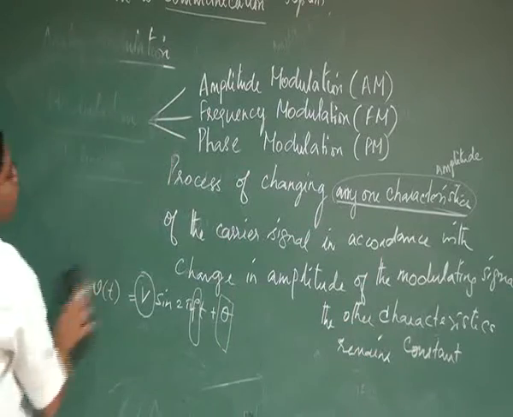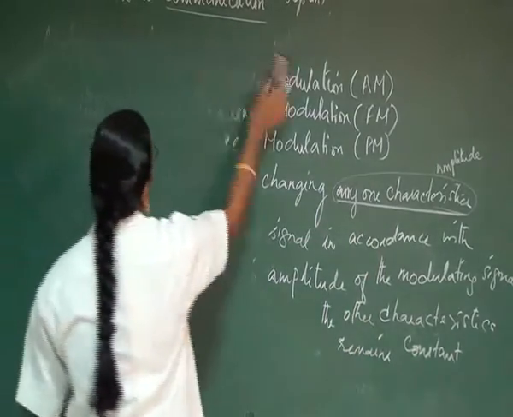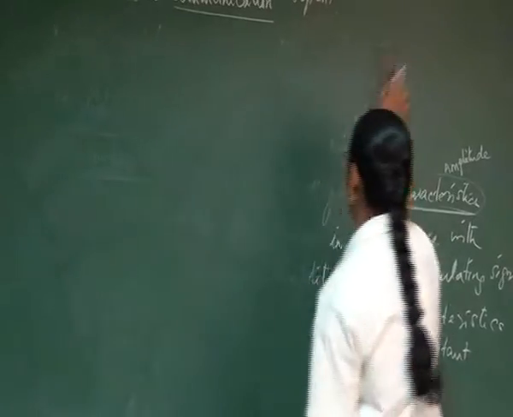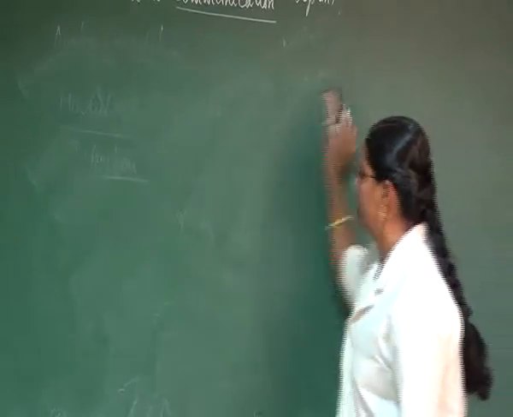So let us move on to amplitude modulation. What is amplitude modulation? How can a basic equation for an AM signal be derived? How can an AM signal be represented?